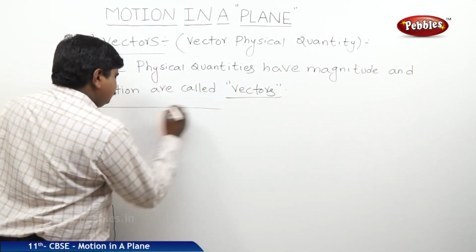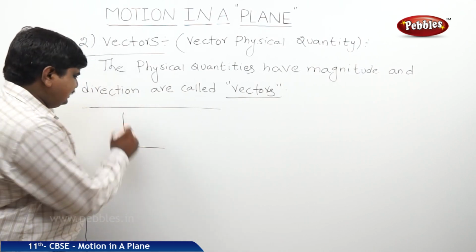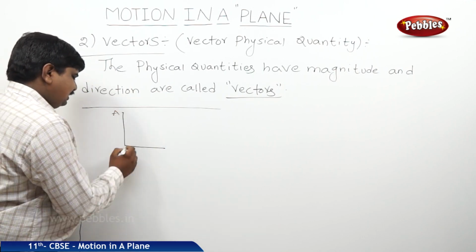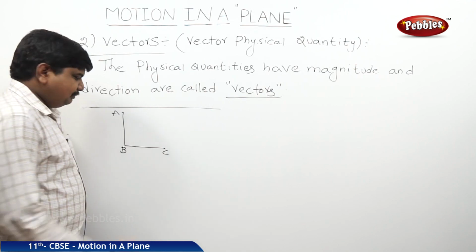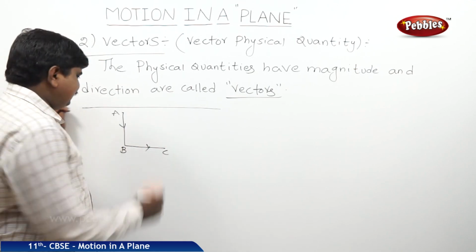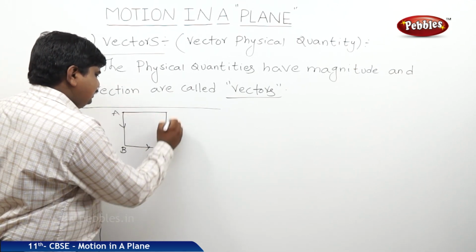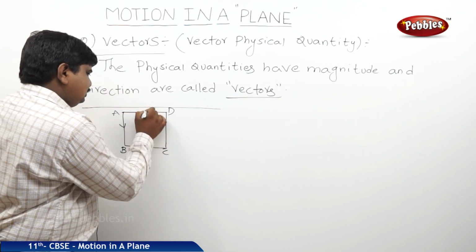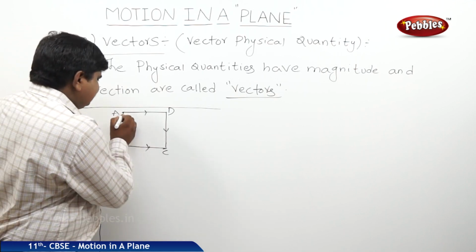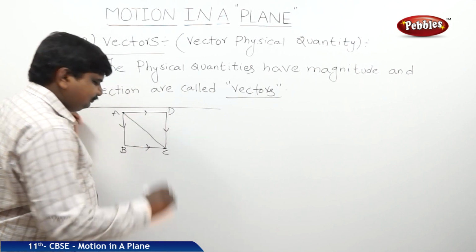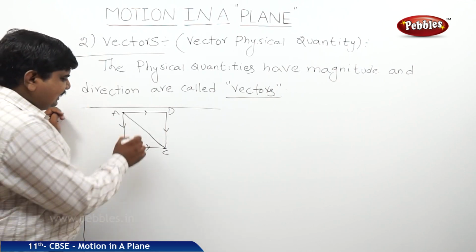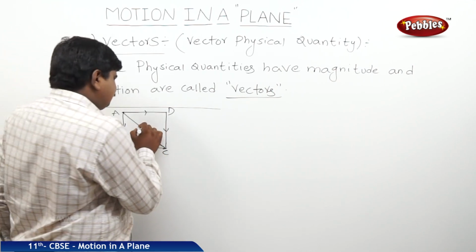This is one end of the room, this is another end of the room. Suppose this is A, B, C. One of the many ways to reach C is from A to B and B to C. Another one is A to D and D to C. These are two different ways in different directions. But the easiest way to reach C is the direct transition from A to C. So in physical words, or in mathematical words, the direction which shows A to C is nothing but the displacement.